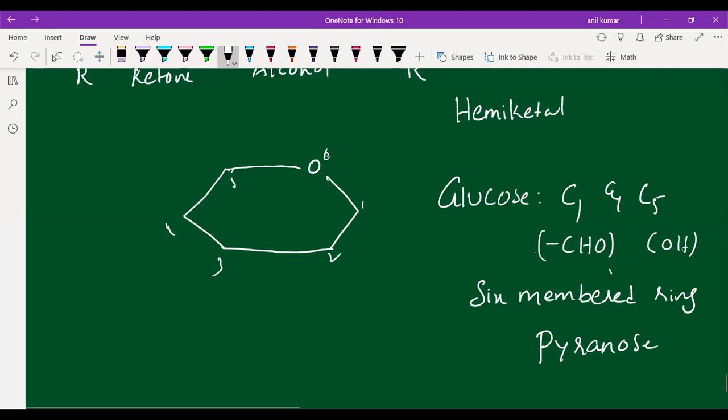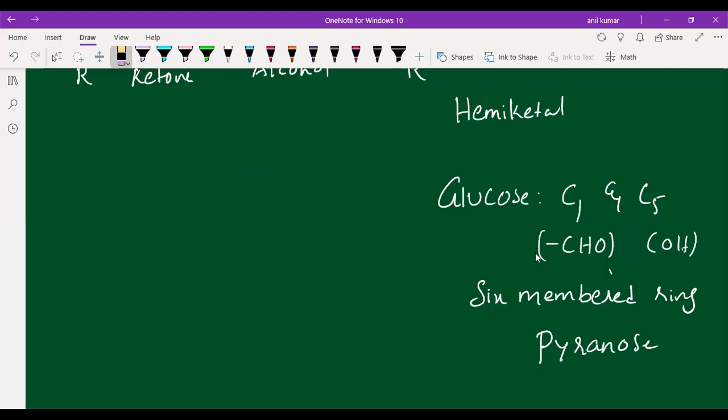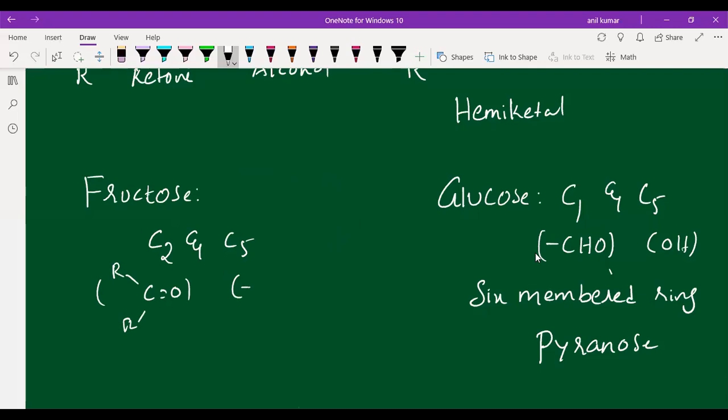Now, in the case of fructose, students, the reaction will take place between C2 carbon and C5 carbon. I will write it clearly, students. In fructose, you can make a comparative study. The reaction will take place between C2 carbon and C5 carbon, students. C2 carbon has the ketone group, and C5 carbon has the OH functional group, students.